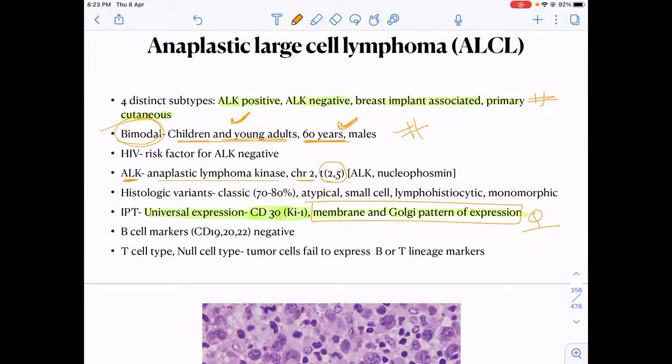Or we have to remember one thing, that all these are T-cell lymphomas. That is why they will lack the B-cell markers. Okay, then some of these cells in anaplastic large cell lymphoma are null cell type. What does that mean? That the tumor cell does not express the B cell, but it does not express the T lineage markers as well. It is missing both the T and the B lineage marker. It is called as a null cell type.